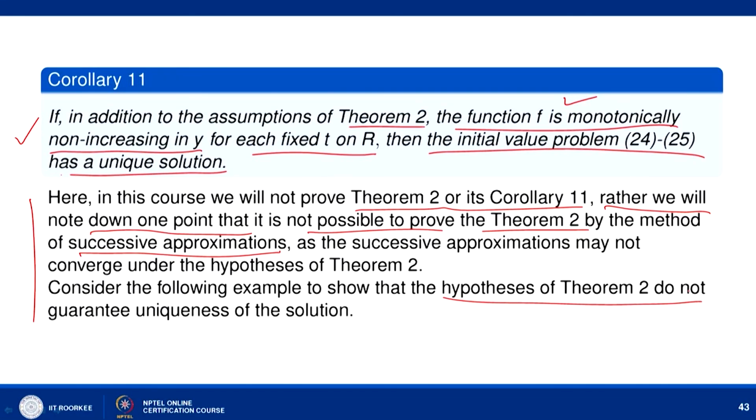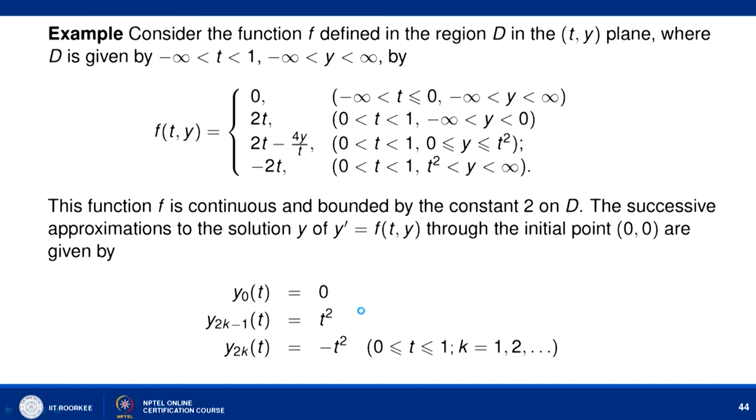And one more example we can consider, that the hypothesis of theorem 2 does not guarantee uniqueness of the solution. So, the example is this: f(t, y) is defined in this manner, and here we say that f is continuous and bounded by the constant 2 on D, which I am leaving to you to verify, that this is bounded by 2. And if we calculate the successive approximation, it is given by y0(t) equal to 0, y_{2k-1}(t) equal to t square, y_{2k}(t) equal to minus t square, which you can easily calculate and verify.